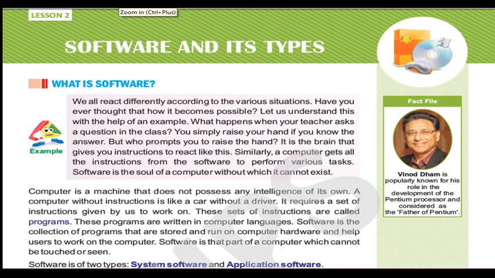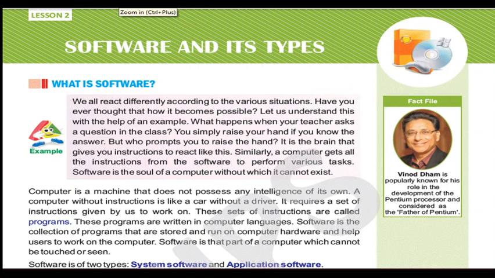Okay, understood? Now, next, a computer is a machine that does not possess any intelligence of its own. Already I told you, students, that a computer does not do anything itself. It does not have that much intelligence to start doing everything itself. A computer without instruction is like a car without a driver. If the car is there but there is no driver, it does not drive, and the car is still just one object only.